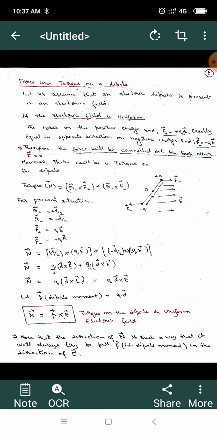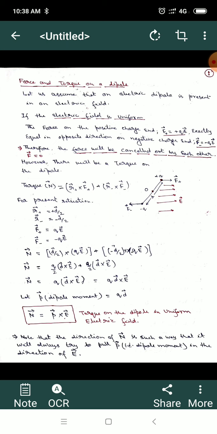So r plus is d by 2 and r minus is minus d by 2, because the total separation of the dipole is d, and F plus is q E and F minus is minus q E.